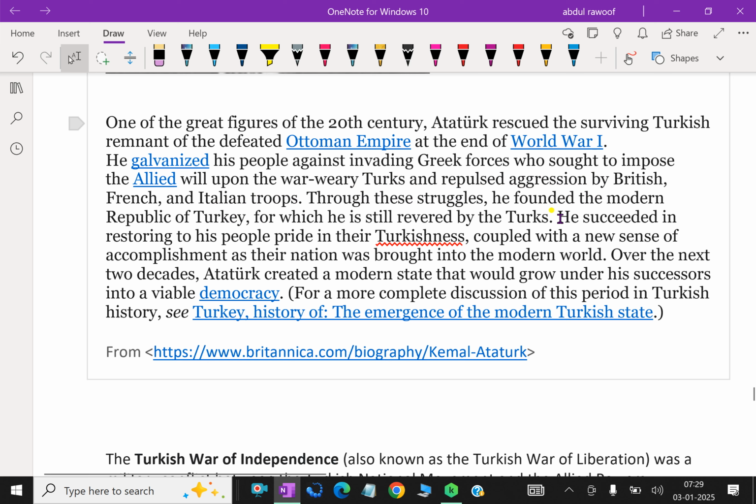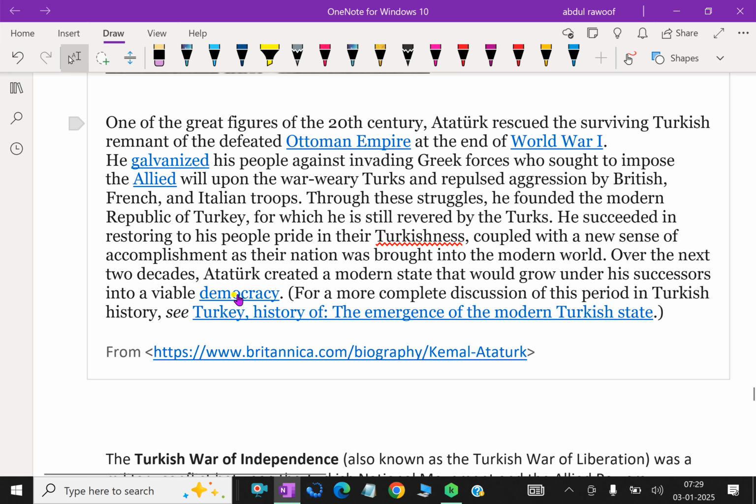Through these struggles, he founded the modern Republic of Turkey, for which he is still revered by the Turks. He succeeded in restoring to his people pride in their Turkishness, coupled with a new sense of accomplishment as their nation was brought into the modern world.